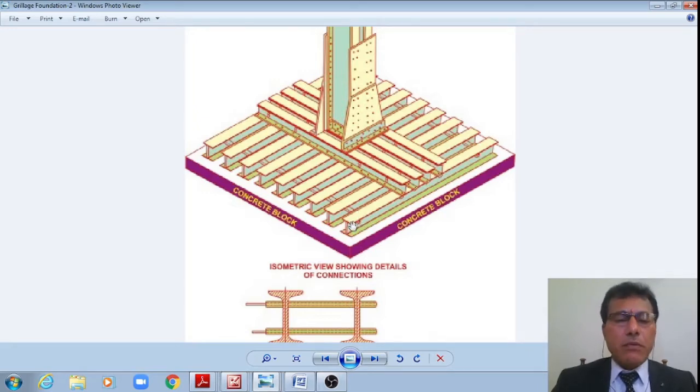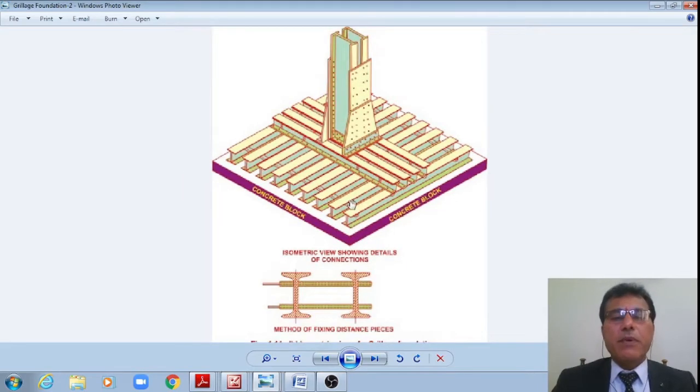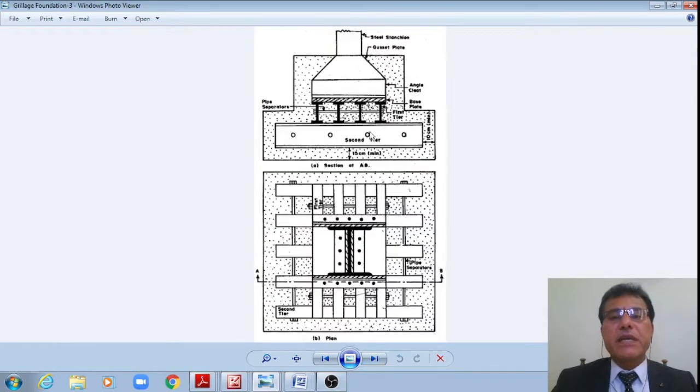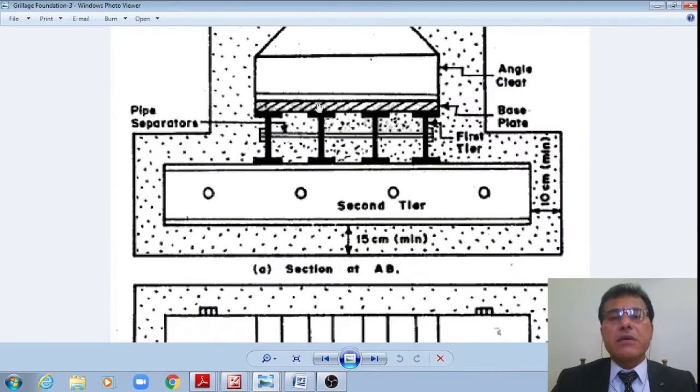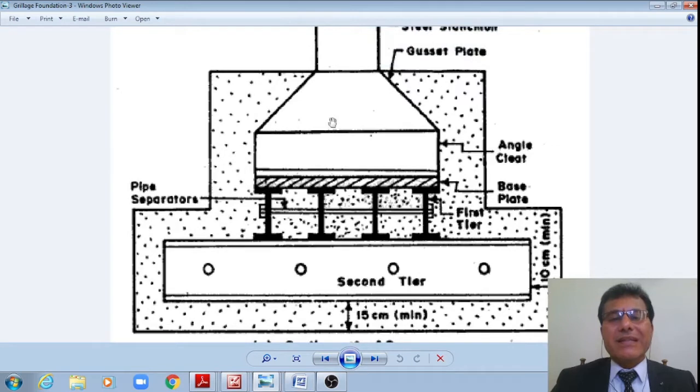That is the load path mechanism: the column is throwing a load on the base plate, which is transferred to these n number of beams, which are transferring the load onto the lower tier, second tier beam, right?